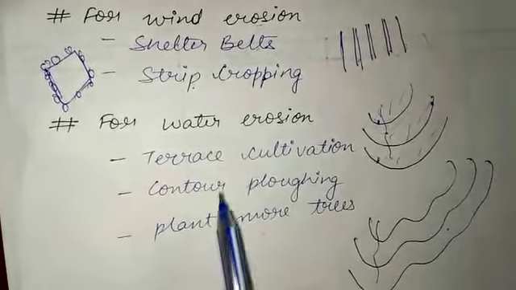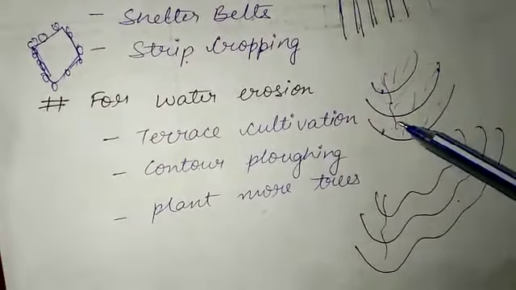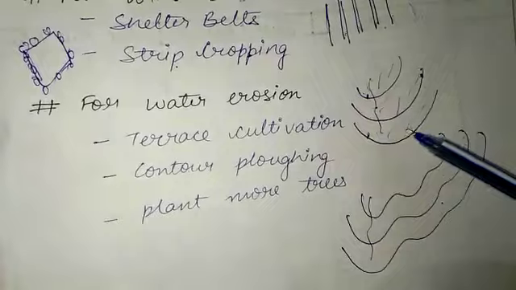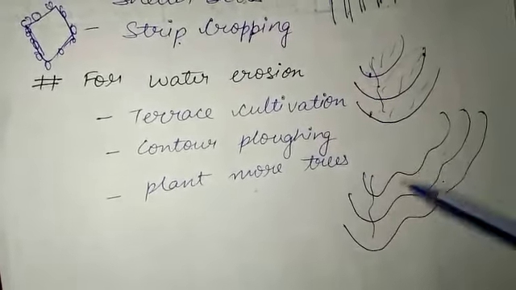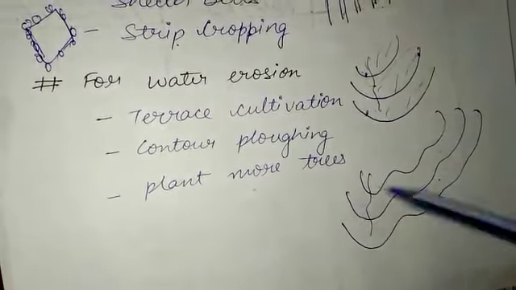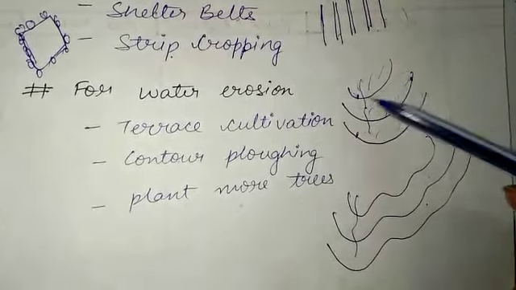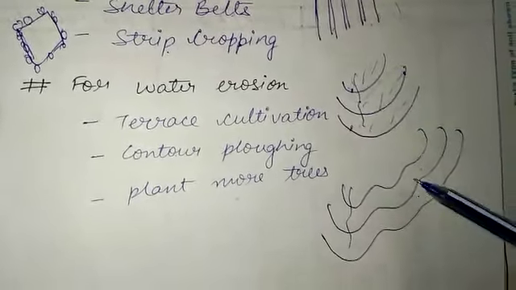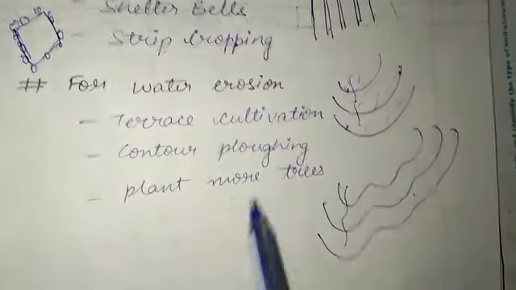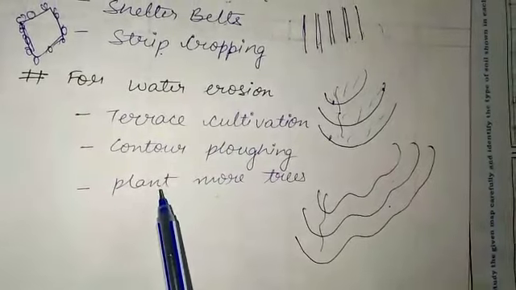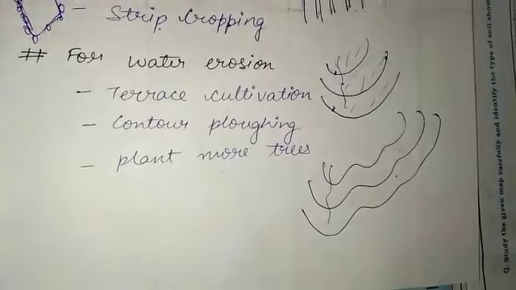For water erosion areas, we can use terrace cultivation. This is terrace cultivation, where we are providing a particular surface, a particular shape in mountain areas. And if we are talking about contour ploughing, it is just like we are going with the flow. We are not adding anything else, just like we were adding shape here, we are not adding any shape here. Another thing is to plant more trees. If we want to stop water erosion, we should plant more and more trees in every area. This will help in water erosion.